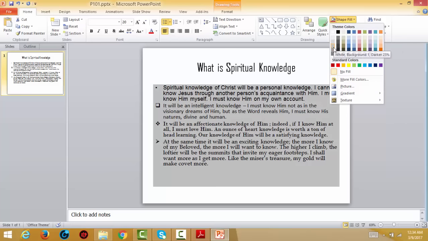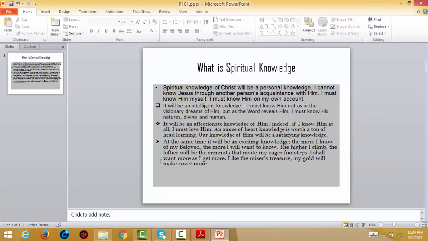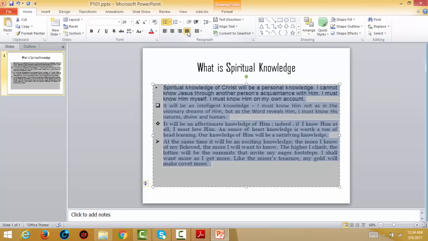In fact, this is the color that is in there. Now you have done everything. You can also click here to justify everything. Now it is better.